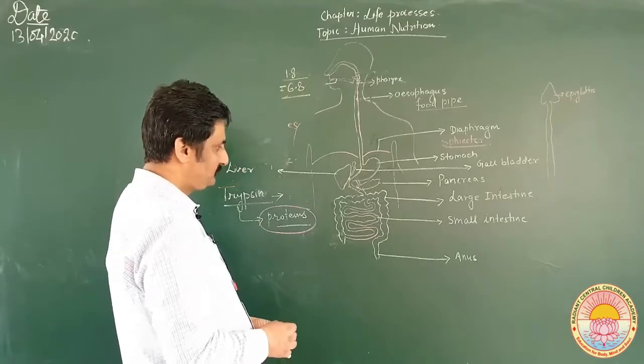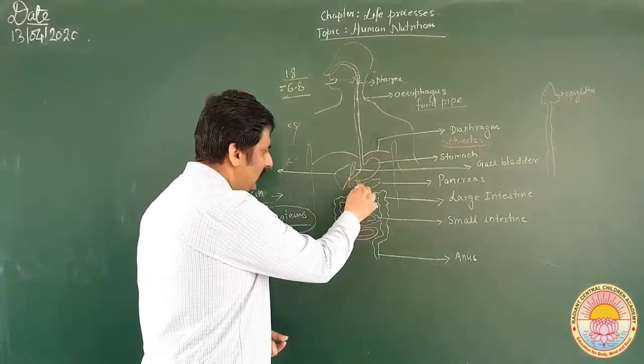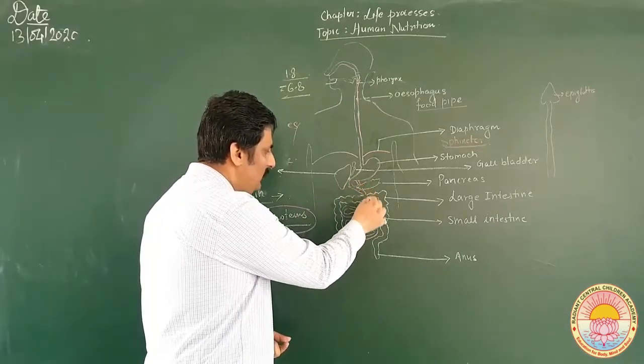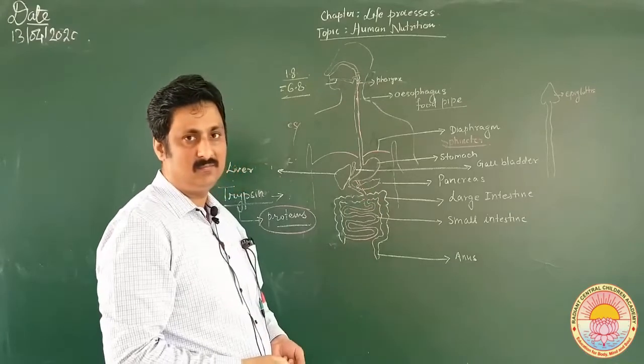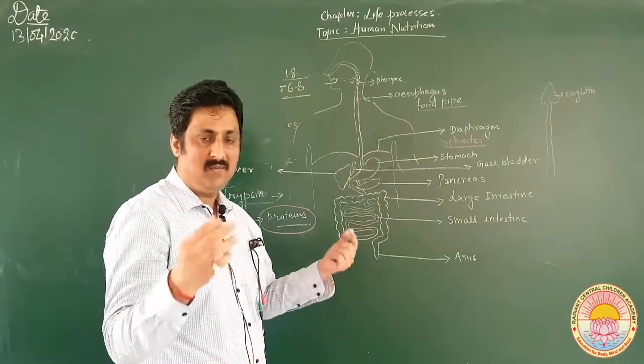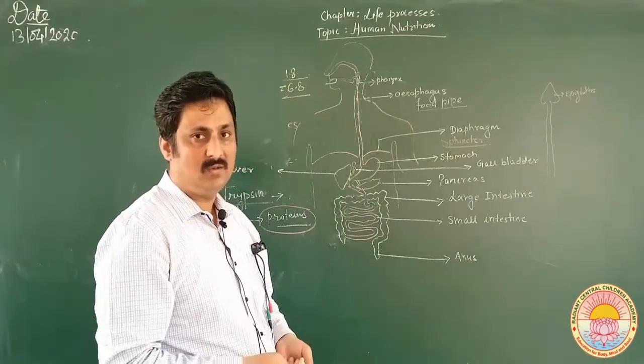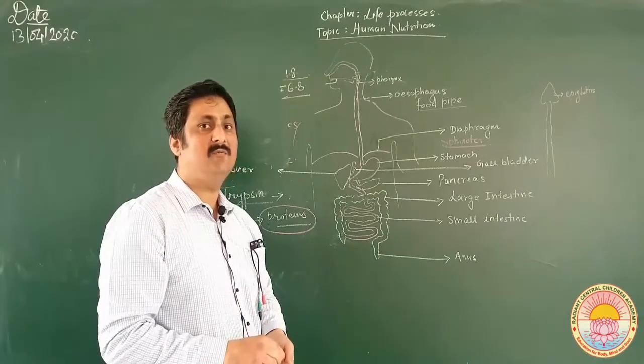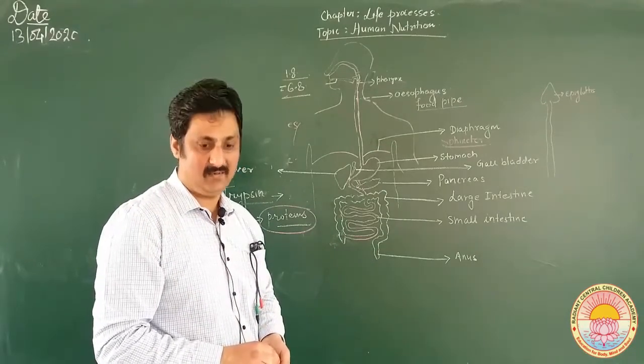Now, in the duodenum, jejunum and ileum region, inside their walls, there is a structure called villi, V-I-L-L-I.